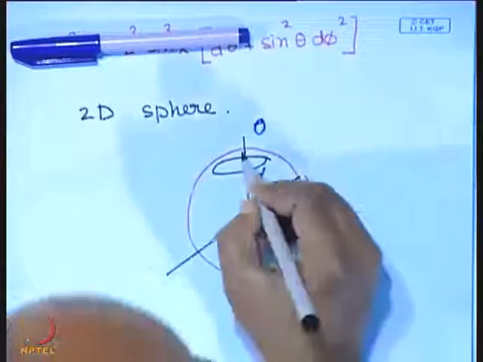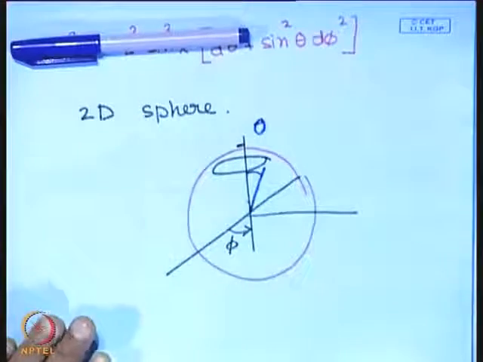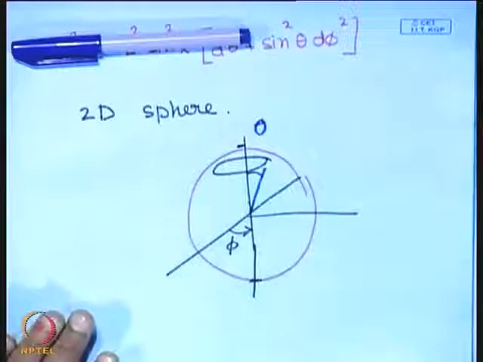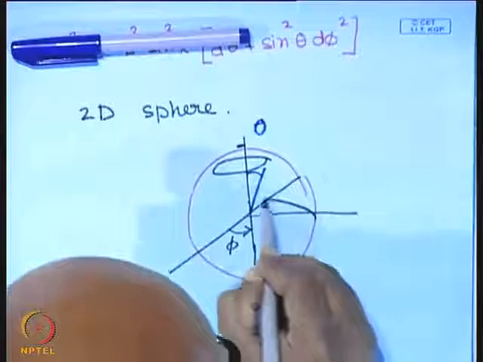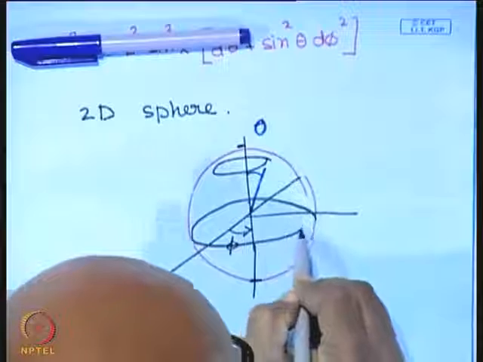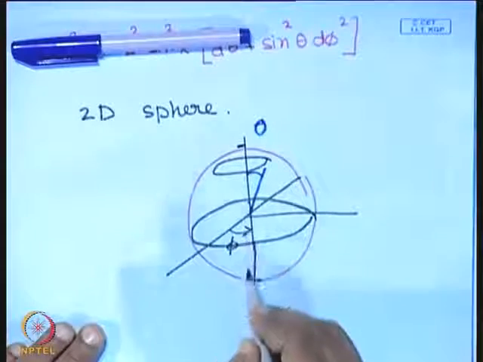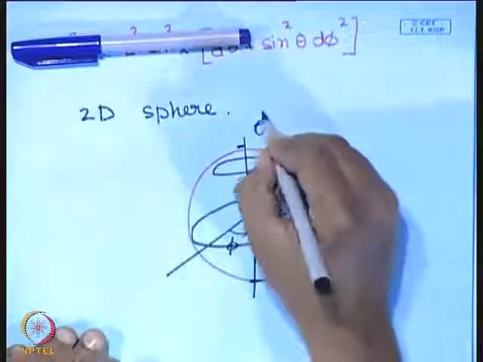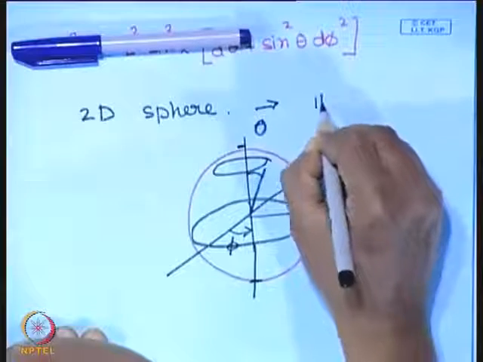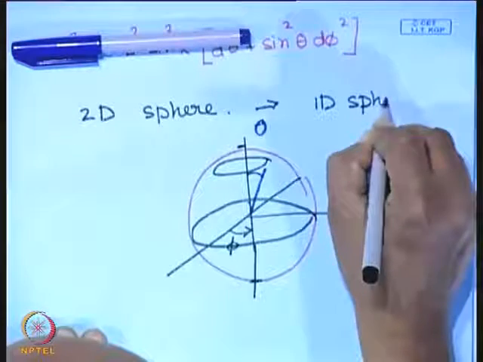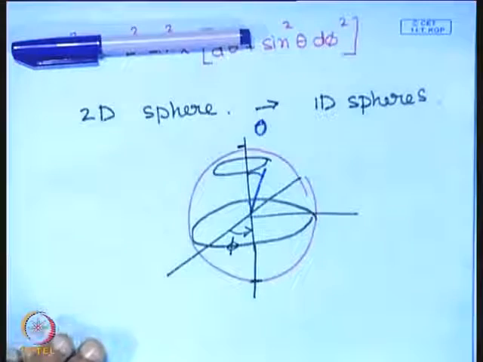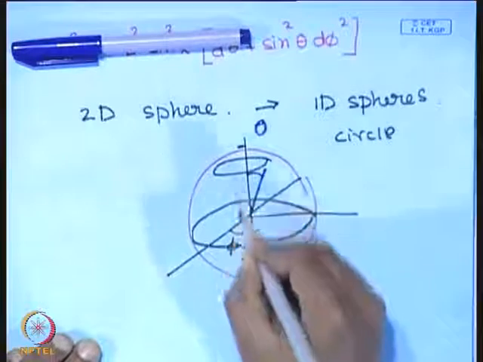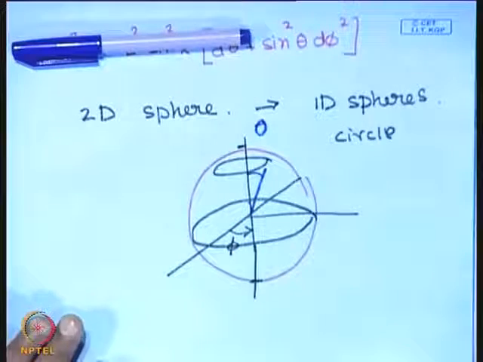The radius of the circle is 0 at the north pole. The radius of the circle is also 0 at the south pole, where theta is 0 and pi respectively. The radius of the circle increases as I come near the equator, and it is the maximum at the equator, and again it becomes 0 at the 2 poles. So a 2D sphere can be thought of as a collection of 1D spheres. A circle is a 1D sphere, and they are stacked up like this. I hope it is clear.